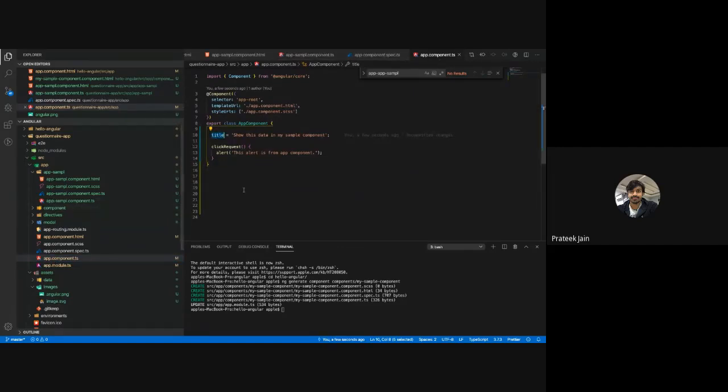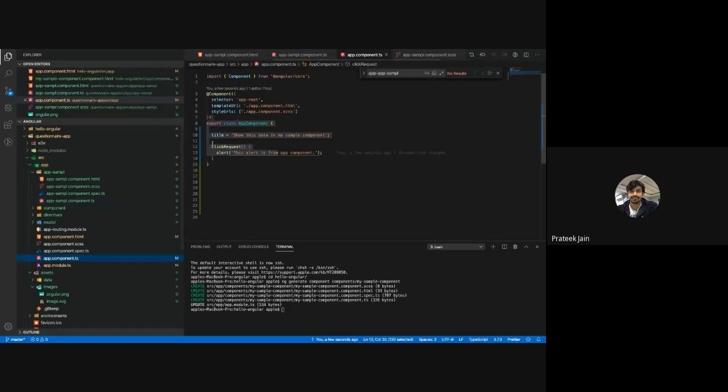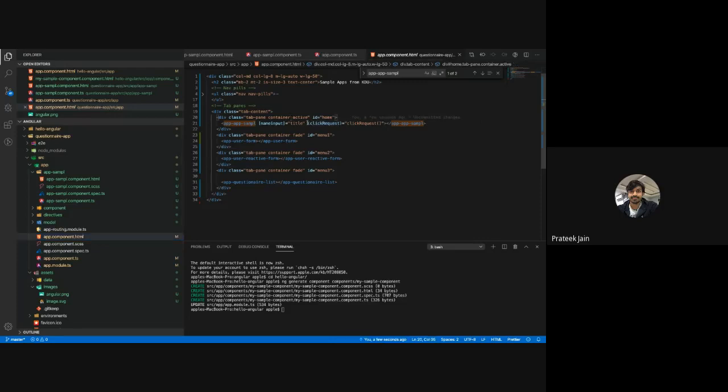So here this is the variable. What I have to do is pass data from this component to this smaller component, the child component. My app component is my parent component, and my app sample component is my child component. So I am passing this title to the sample component from HTML like this. Title is one variable which is inside my component and which has got that value. This is what I want to show.